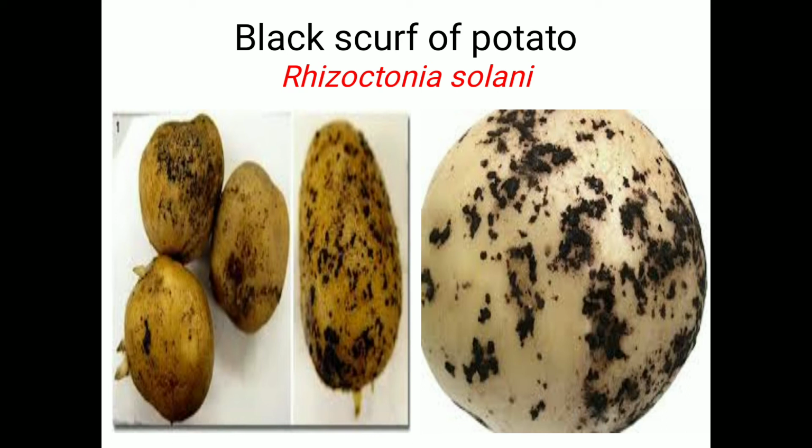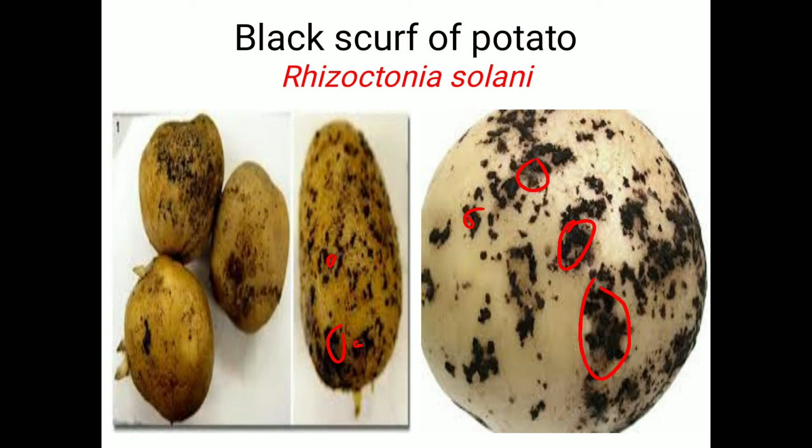In the later season, sclerotia are produced on the tubers. As we know, blackish sclerotia are produced on the tubers, creating a sign called black scurf, which is simply the sclerotial mycelium, that is, sclerotized mycelium.